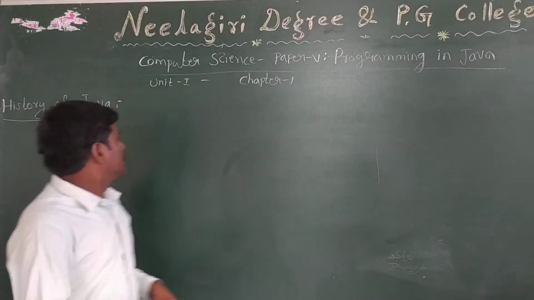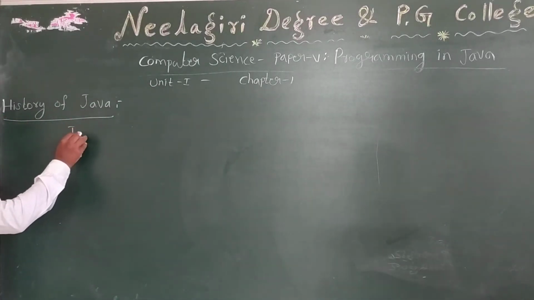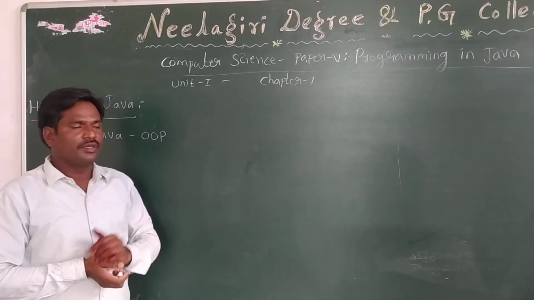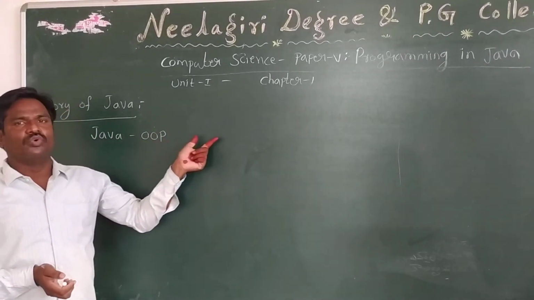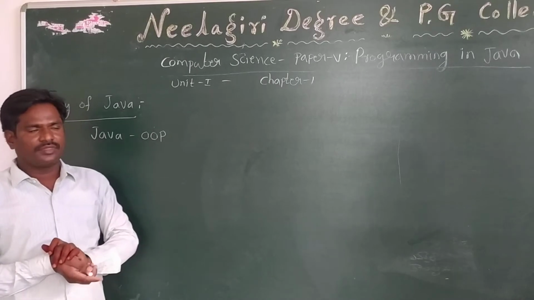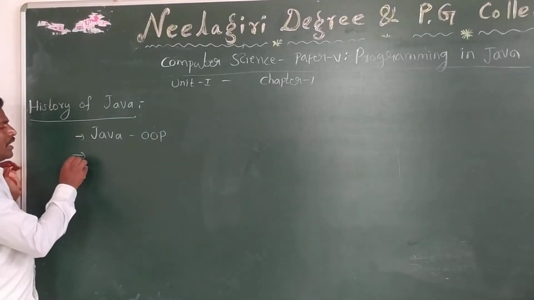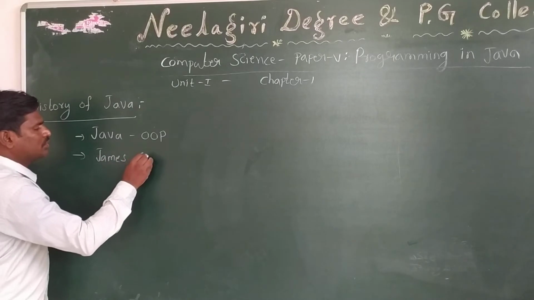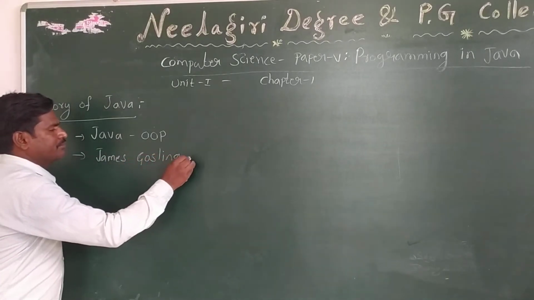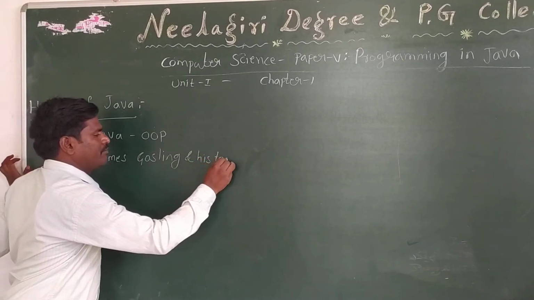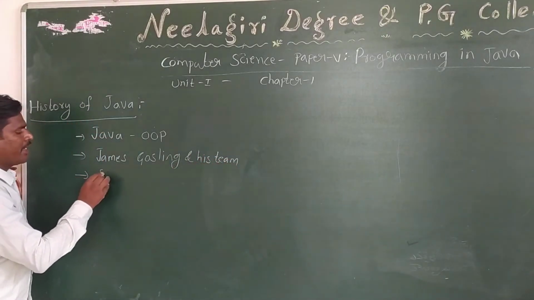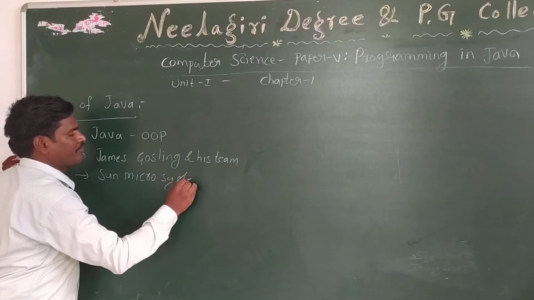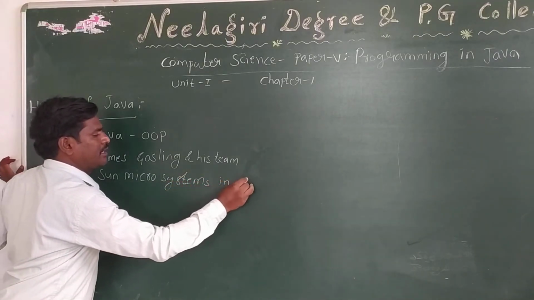We'll discuss that. Generally, Java is an object-oriented programming language which was developed by James Gosling and his team at Sun Microsystems in 1991.